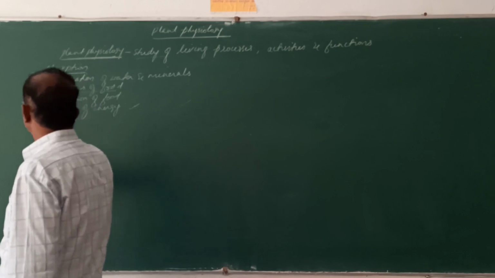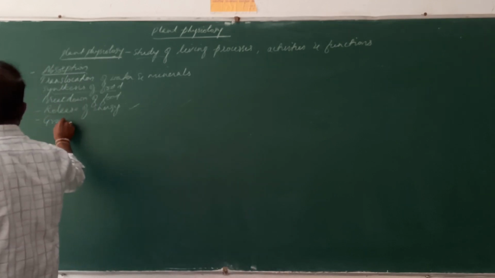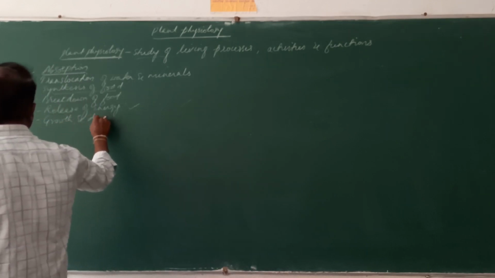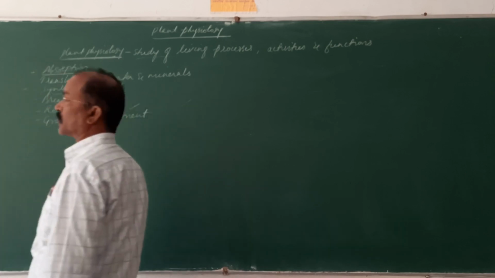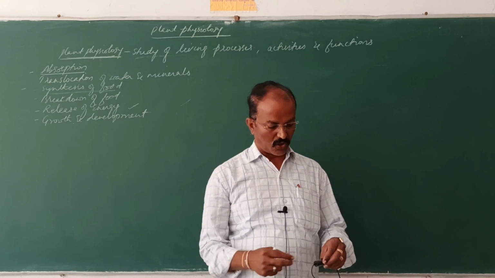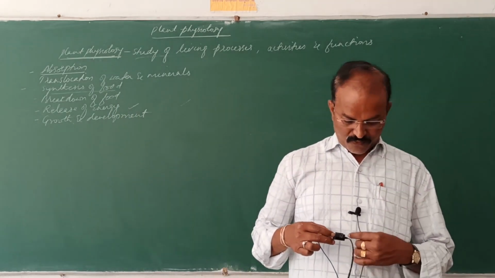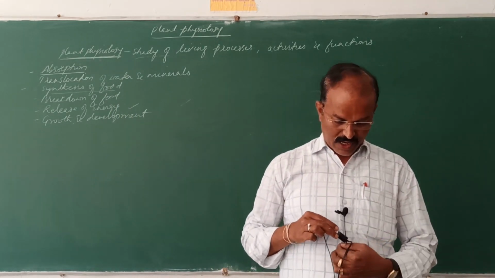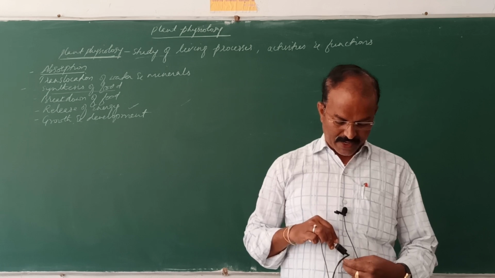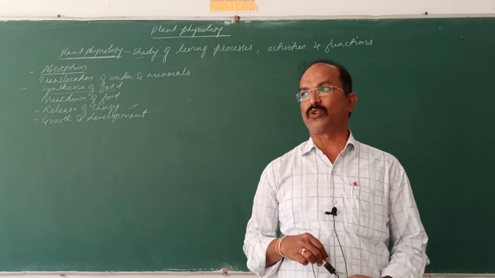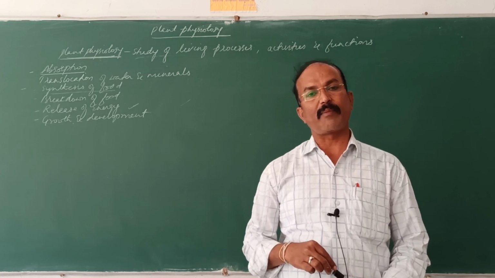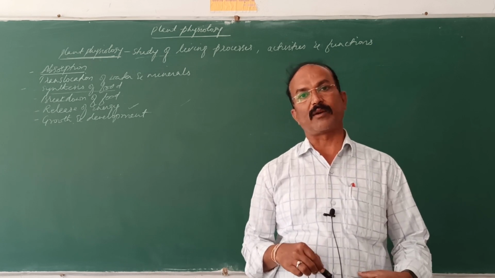This release of energy is concerned with growth and development. Growth occurs as primary growth and secondary growth. The first growth, by the apical meristems, is the primary growth.